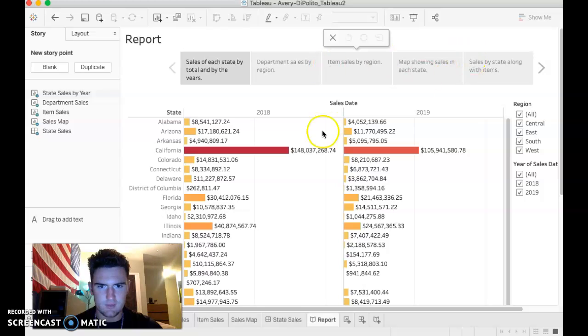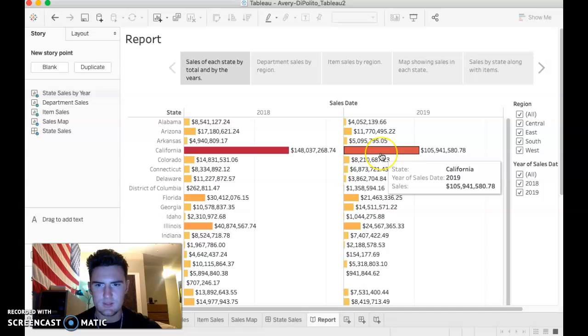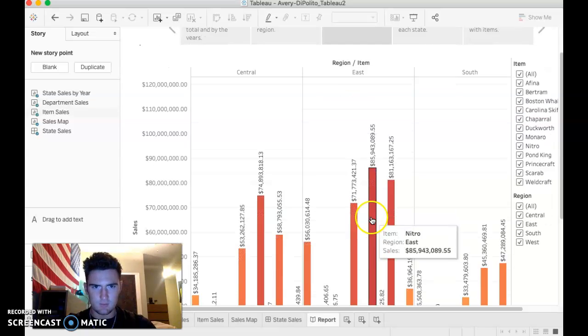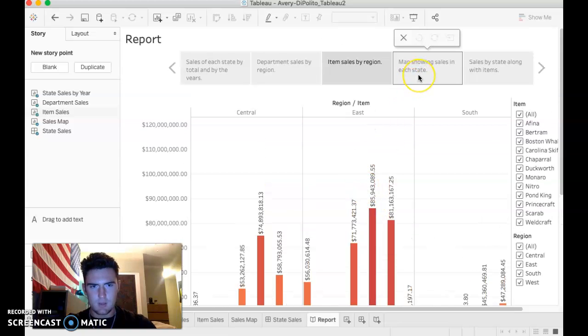And then, yeah, so the story here I went with pretty much just all my sheets that I just showed. The way I did it was I started kind of broad with the states, like the state sales, and then it kind of funnels its way down into department sales, and then item sales. So it kind of just trickles lower. You can see exactly within. You can see, okay, this state is selling high, has high sales. Specifically, this department has high sales, and then you can look even more specifically and see what item is selling well.